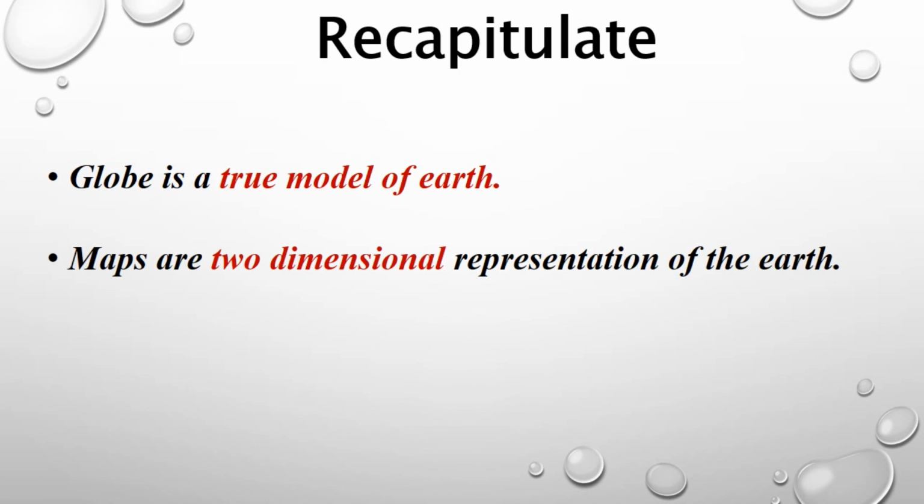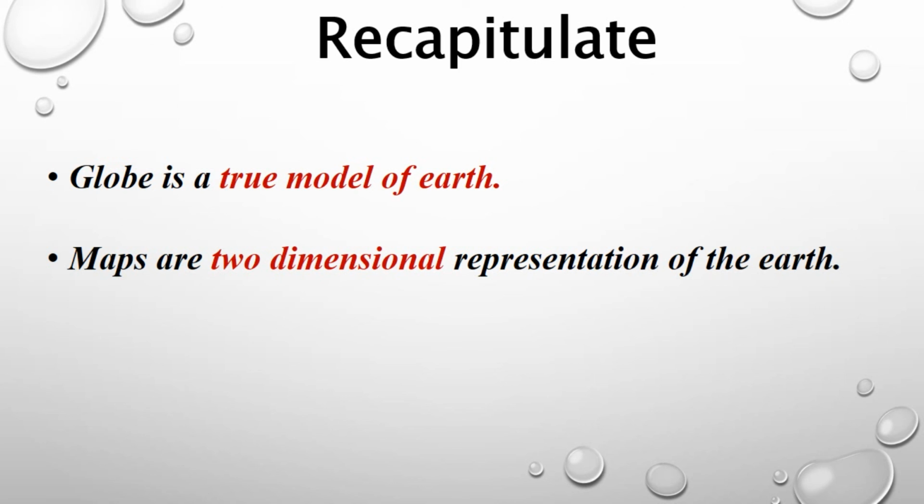Now we are going to recall what we learnt in this section. We learnt about the globe, and the difference between globe and map. A globe is a true model of the earth. We learnt the types of maps: physical map, political map, thematic map.